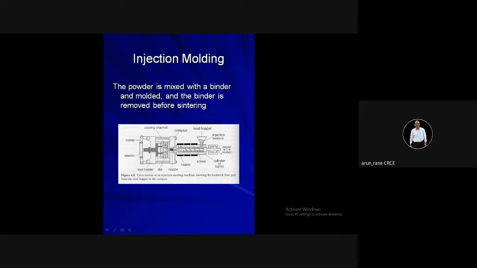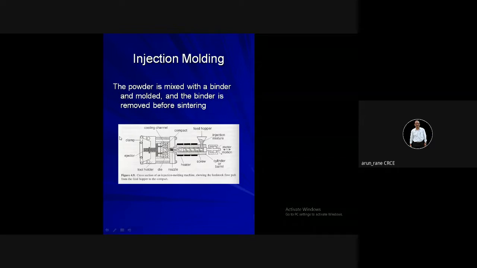Then we allow some time for compaction. Once the compaction and cooling are done, it gets solidified and properly compacted. Then this moving hub moves backward.